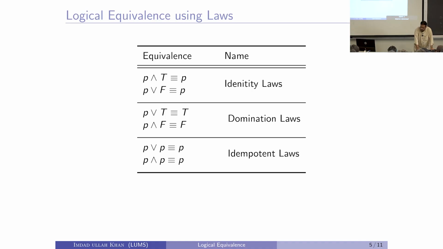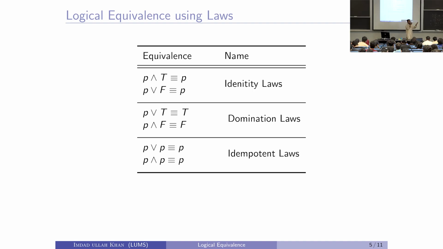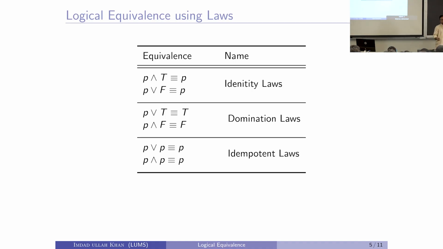And the domination law: P or true is going to be true, irrespective of the value of P. If you OR P with true, you will get true, right. Let us put P equals true, we get true or true, the output is true. If P is false, then false or true, the output still is true, right. So, this is called the domination law; the truth here dominates.